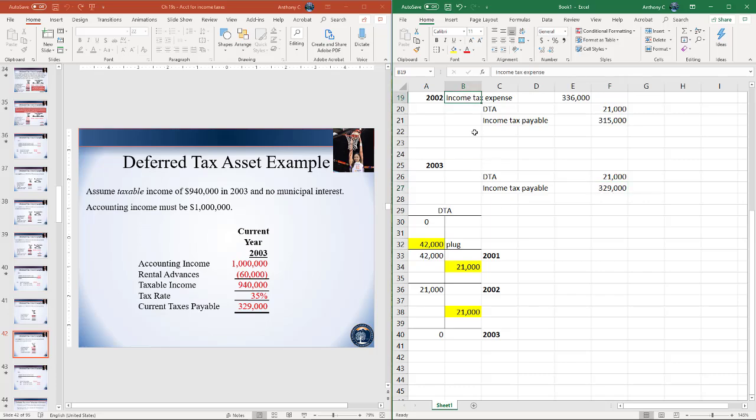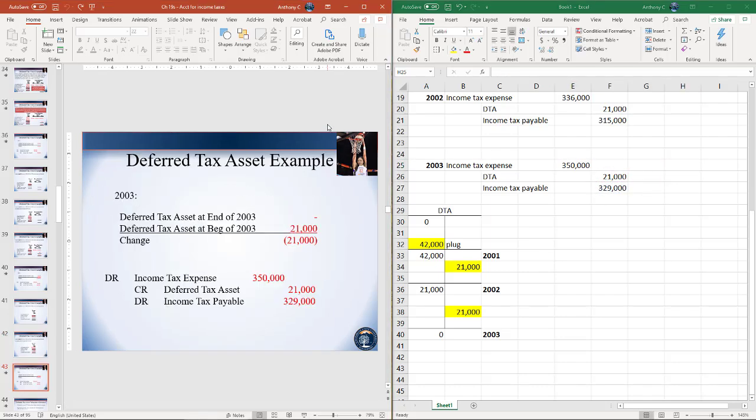Right, so that means, again, we'll fill in income tax expense last. Debits must equal credits, so the debit to income tax expense must be the 329 plus the 21,000. Right, and that gets us out to our ending journal entry for 2003.